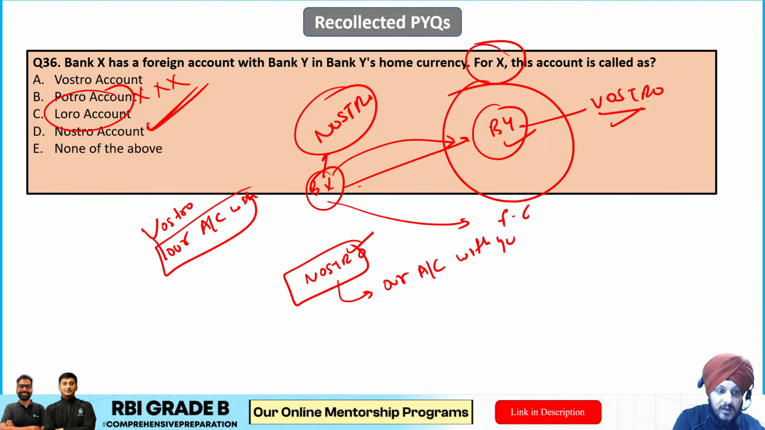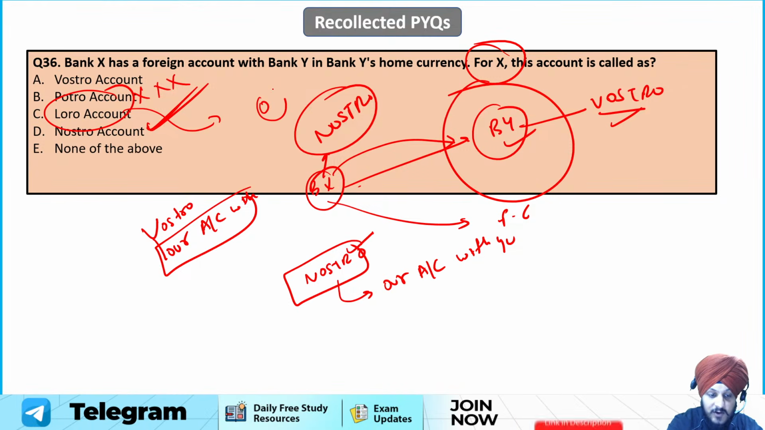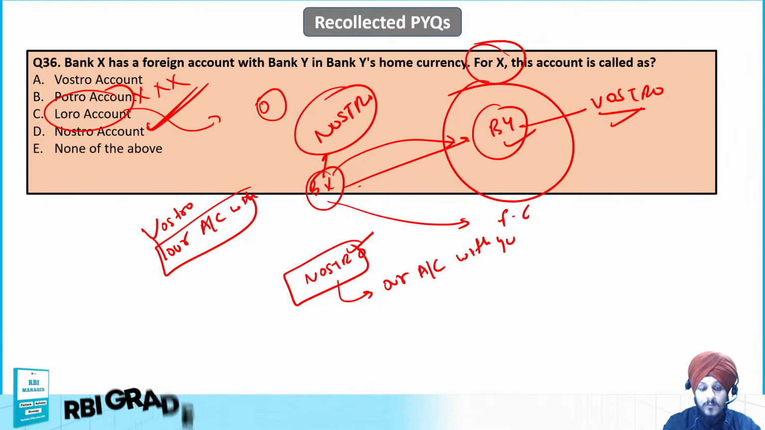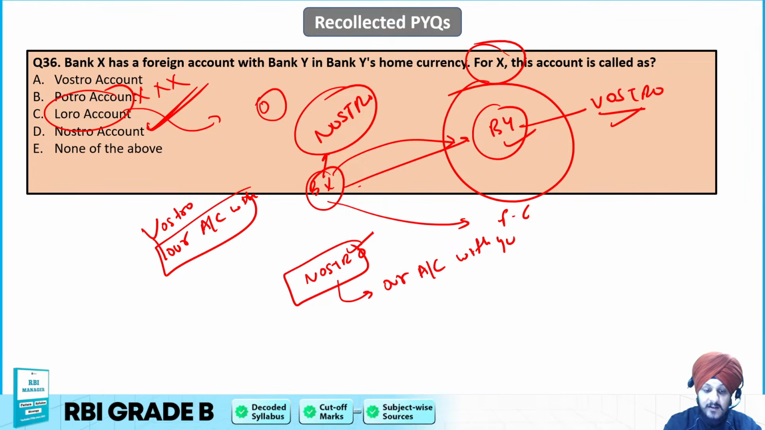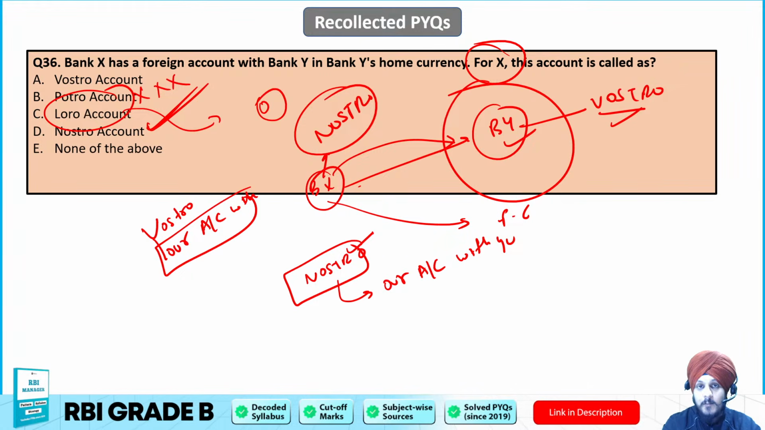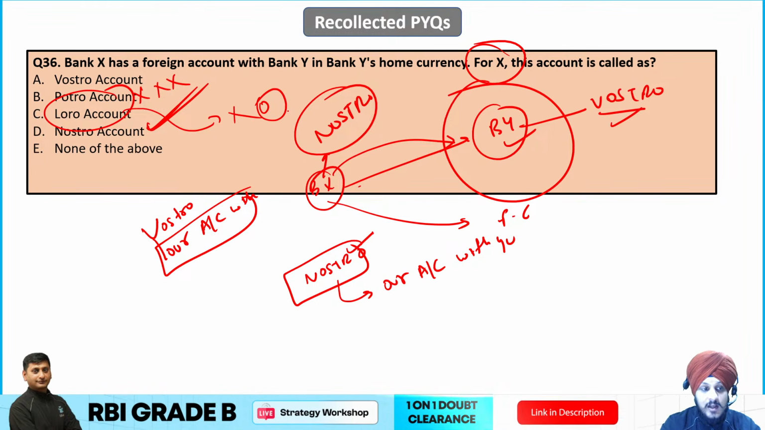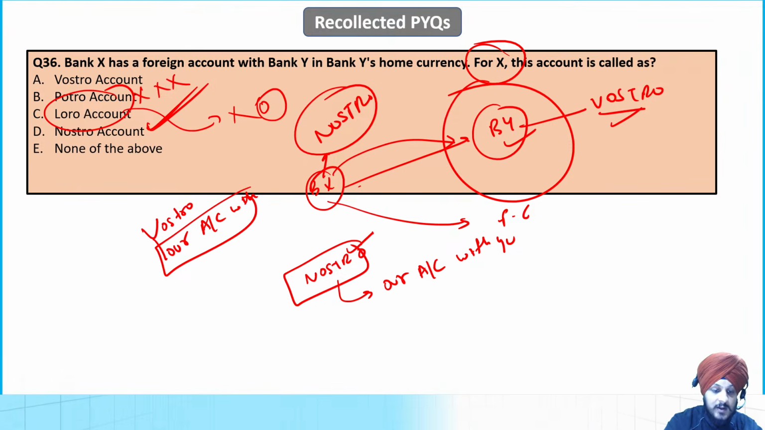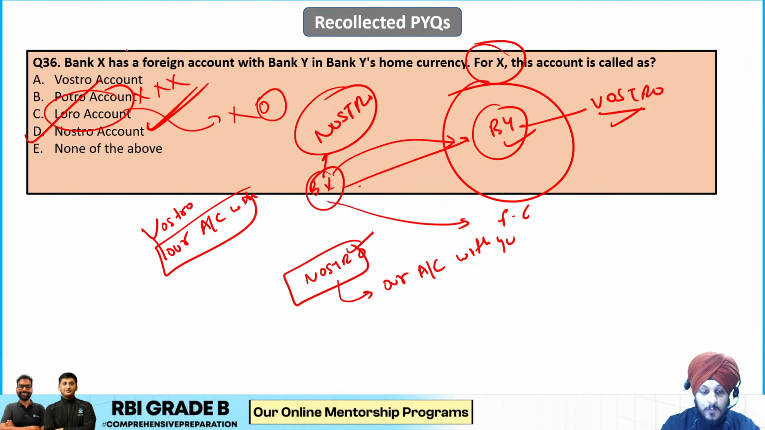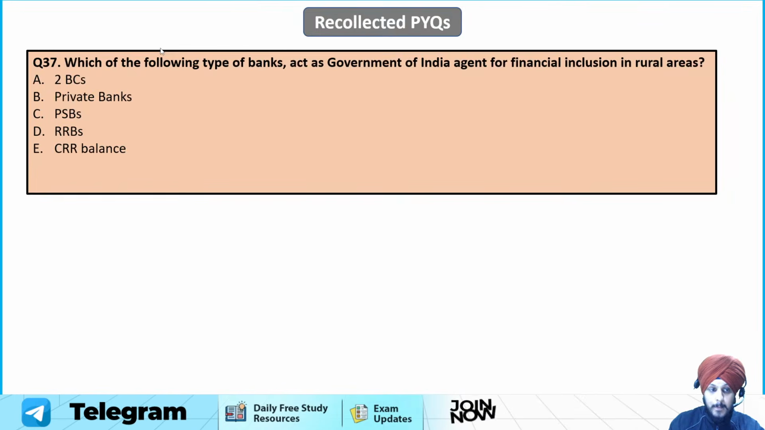In case of Loro, Loro basically means their account with us. It is used when one bank's account is being maintained by another bank, with a third bank also involved as a part of it. That is known as a Loro account, but no such scenario has been mentioned in the question. So C cannot be the answer. The correct answer is going to be the D option. I hope it is clear to you.